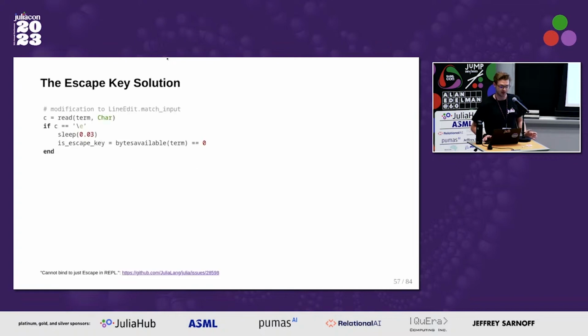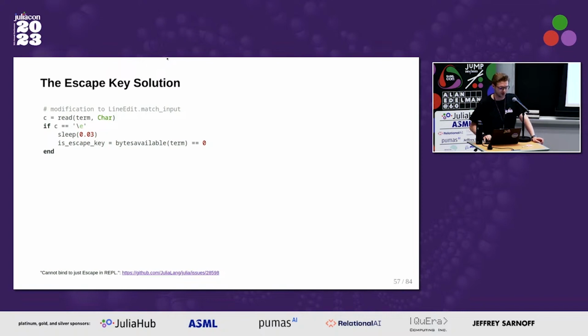And that's exactly what VimBindings does. It reads and says, okay, if we've got a bunch more characters coming in, then this is a control sequence. If there are no bytes available, then it's probably the escape key. And surprisingly, there are a lot of applications that implement this. Users of Vim who have used Vim within tmux will be familiar with this, because by default, tmux has a 500 millisecond waiting period before they determine whether a key was a control sequence